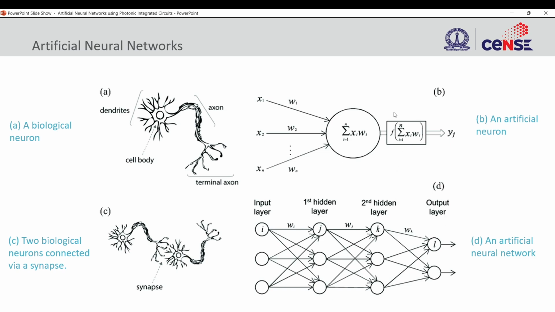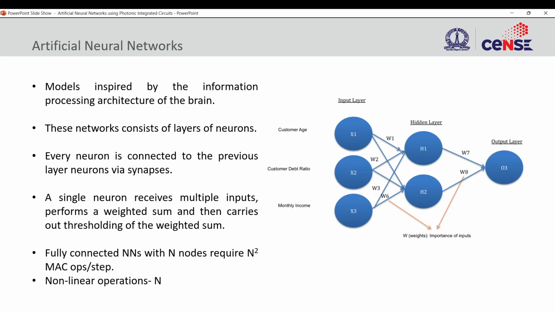So when we combine this simple neuron model into layers of artificial neural network model, then we have a lot of trainable parameters, and such models can be trained to perform complex tasks that we have been talking about till now. So just like I said, these are models inspired by the information processing architecture of the brain. They consist of layers of neurons. Every neuron is connected to the previous layer neurons via synapses. A single neuron receives multiple inputs, performs a weighted sum, and then carries out thresholding of the weighted sum.